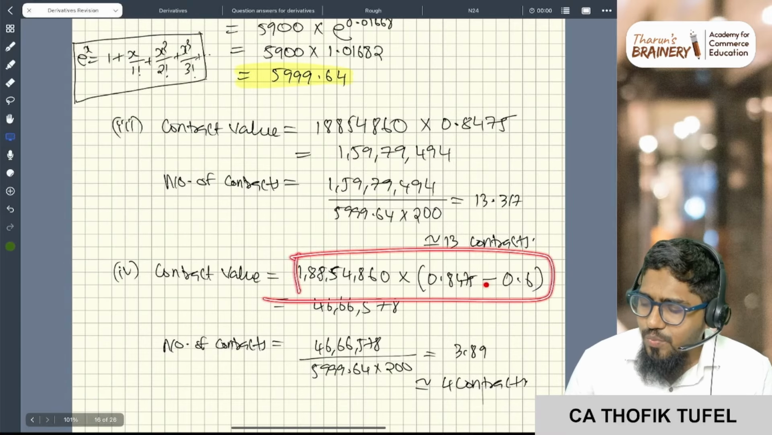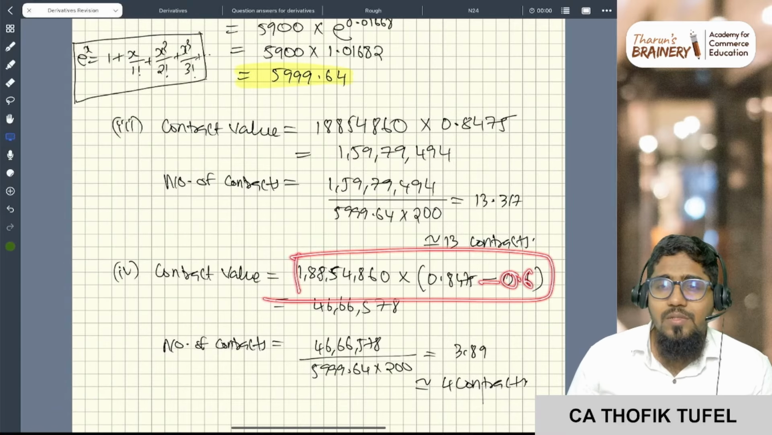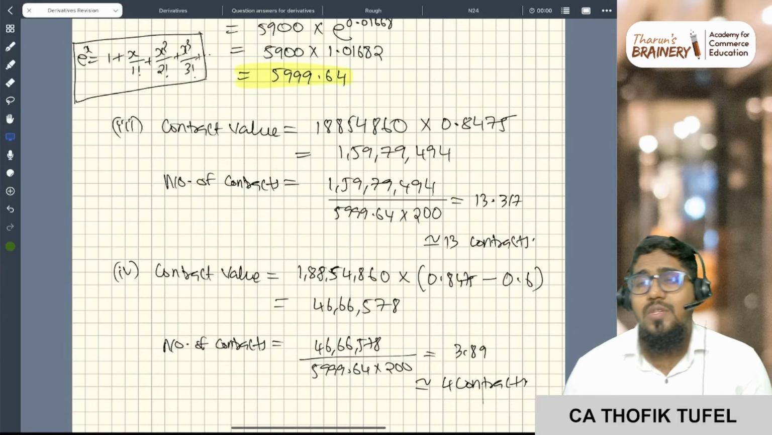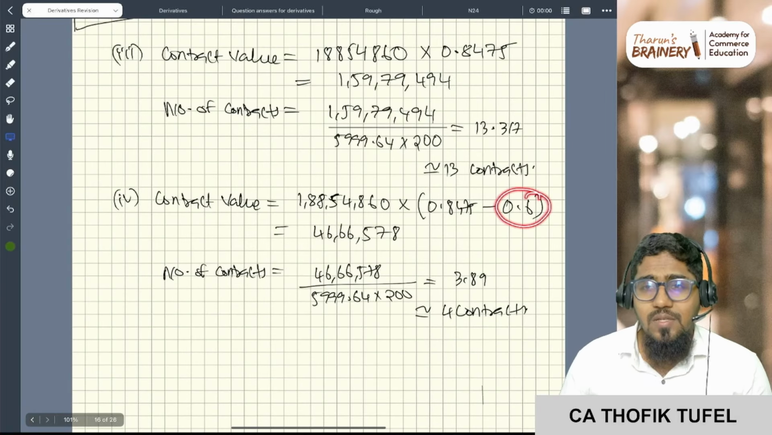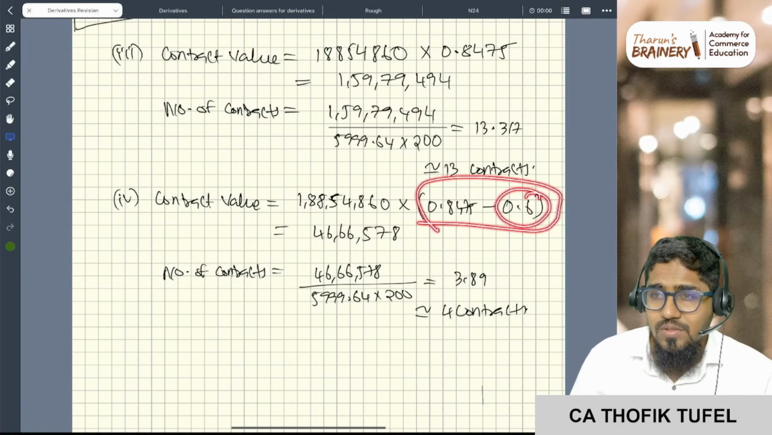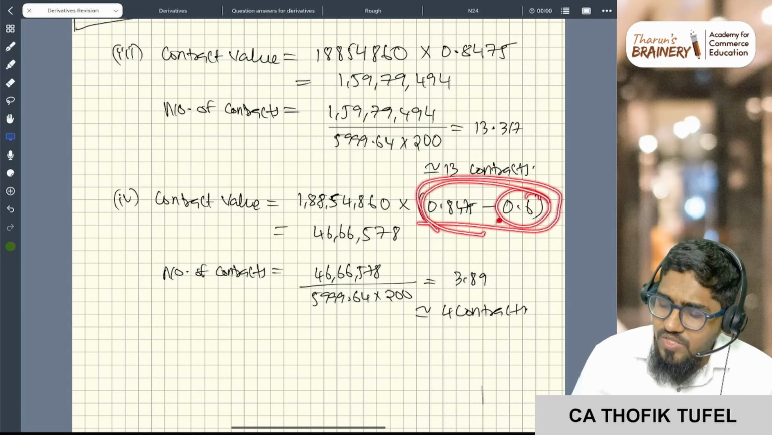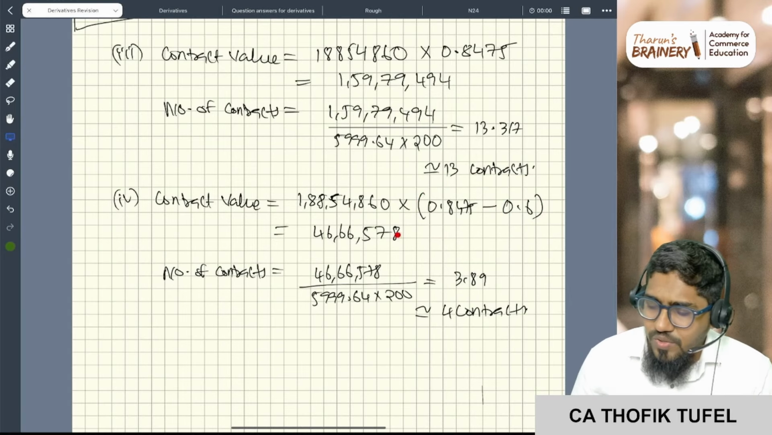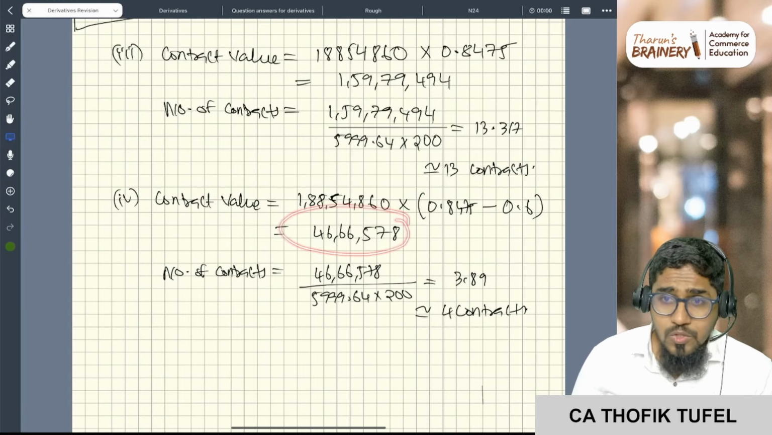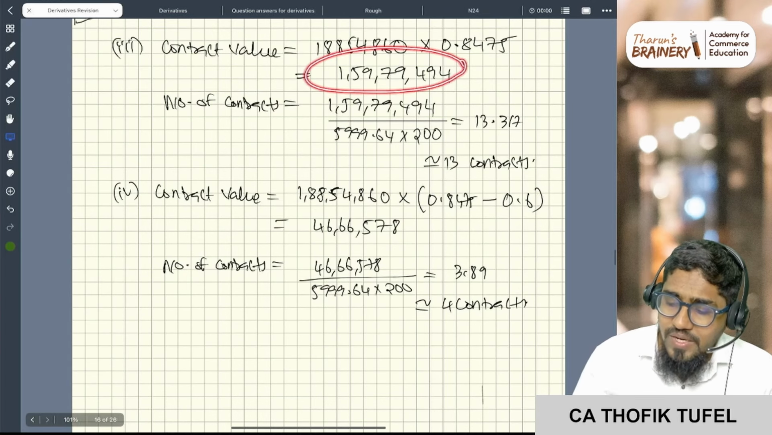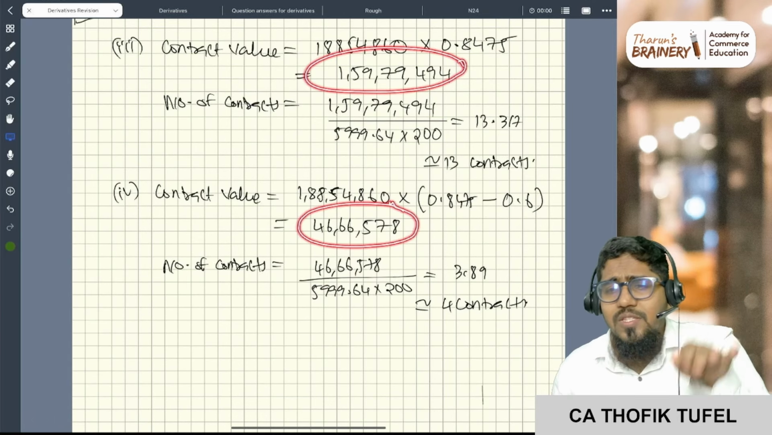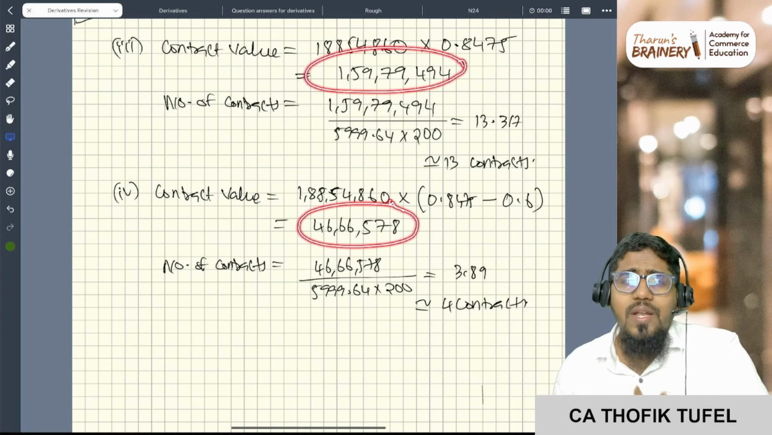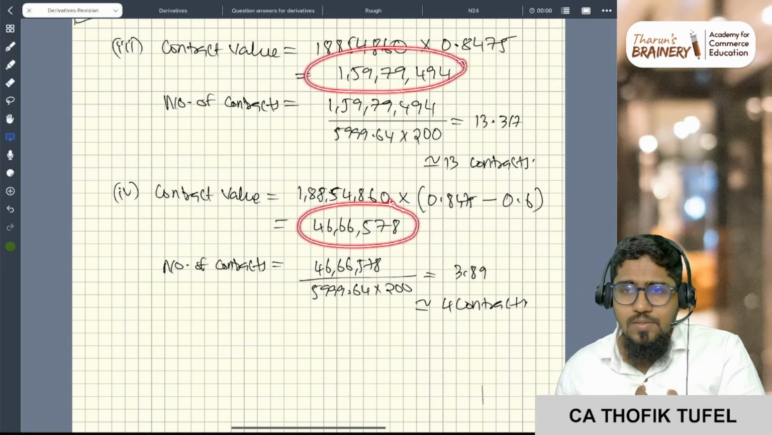Same number minus 0.6. Now I want to reduce my beta to 0.6, so this much beta I need to reduce. So this much beta into portfolio value, this much only I need to enter as contract. So don't enter a contract for 1.59 crores. Enter a contract for only 46 lakh. Why are you entering less, sir? Because I don't want complete hedging, correct? I want only that much hedge so that my portfolio beta becomes 0.6.